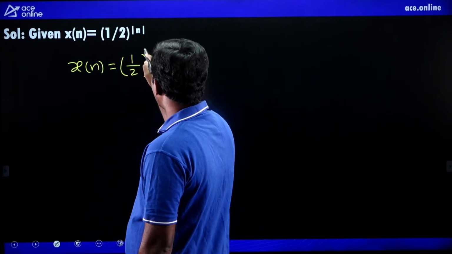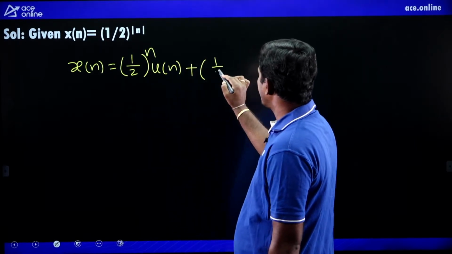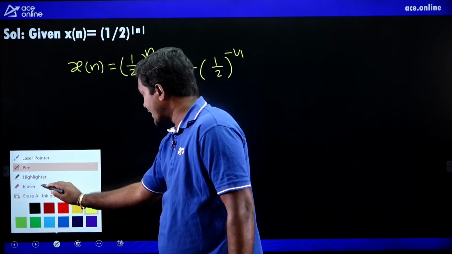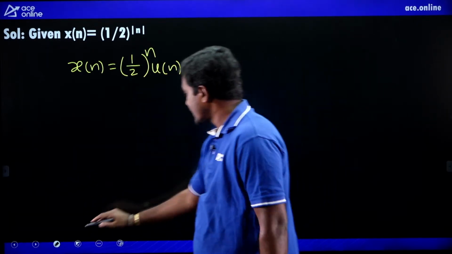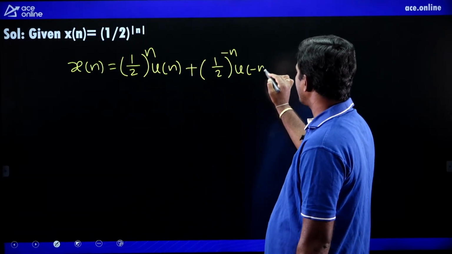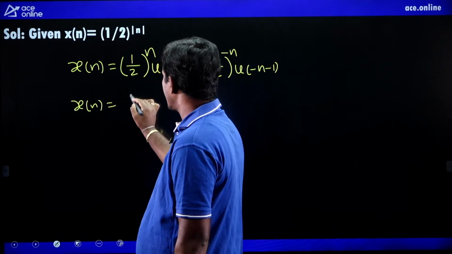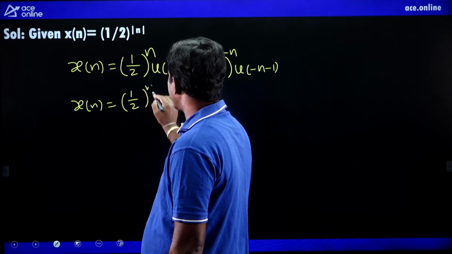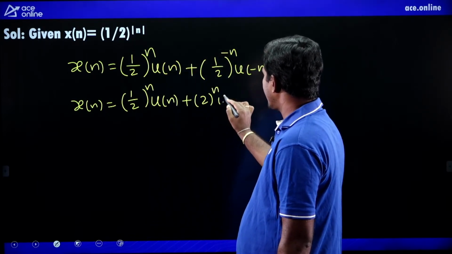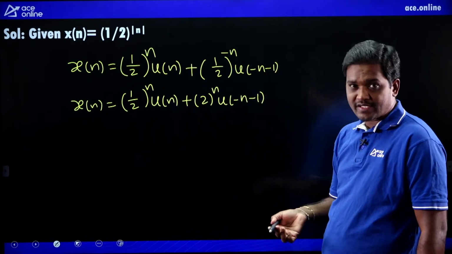1 by 2 whole power n u of n plus 1 by 2 whole power minus n, u of minus n minus 1. So, x of n can be expressed as 1 by 2 whole power n u of n plus 2 to the power of n u of minus n minus 1. What is the ROC of this one?